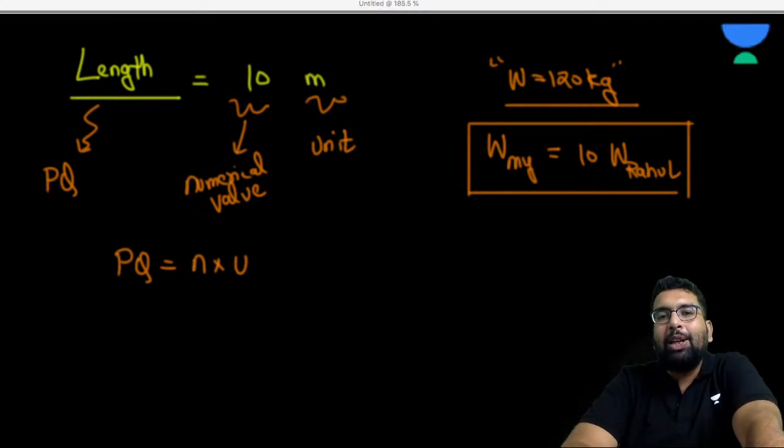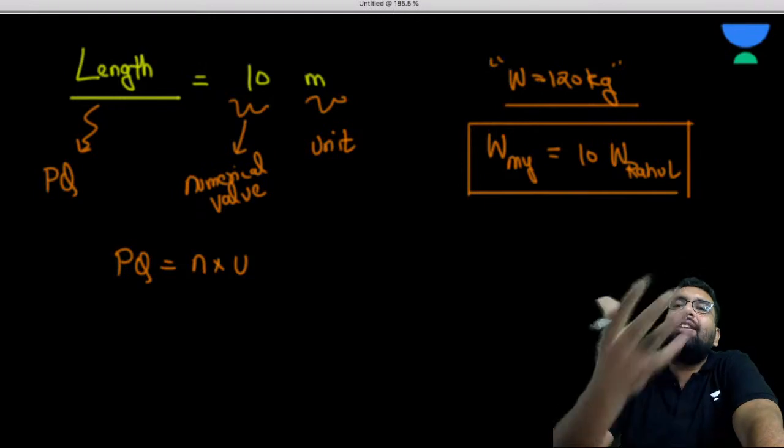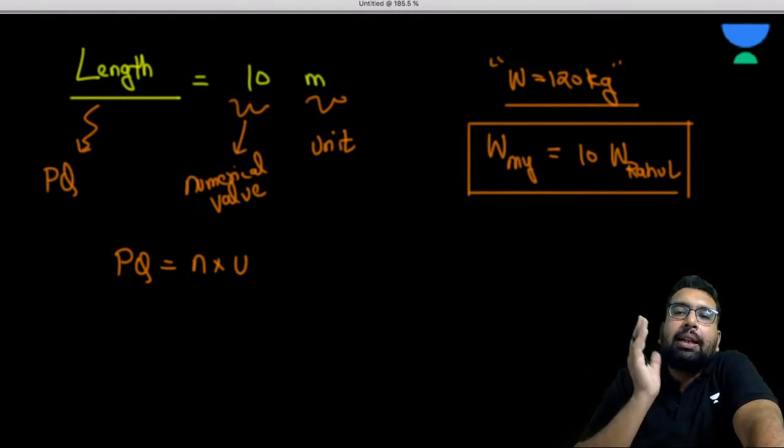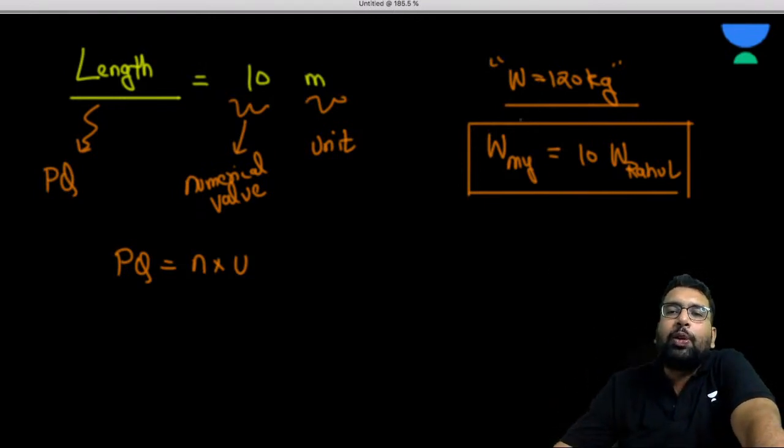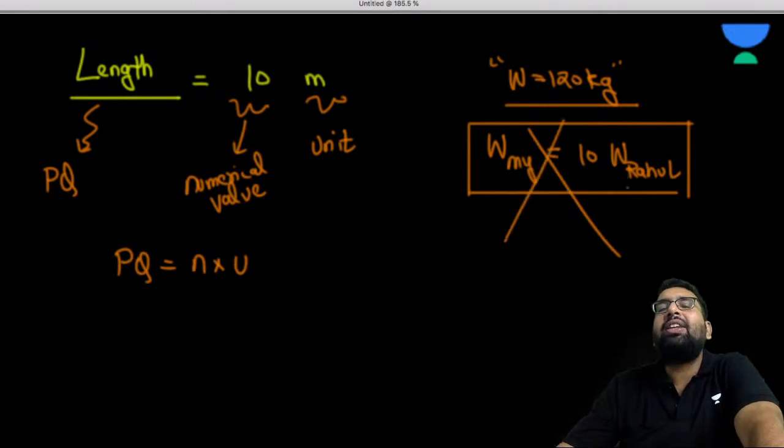You tell me. No, sir. Because Rahul is no standard. There are so many Rahuls. Some Rahul may be fatter than me, some Rahul may be thinner than me. So this is no way. If we start expressing any physical quantity this way, will it work for us? No, it is not going to work for us.